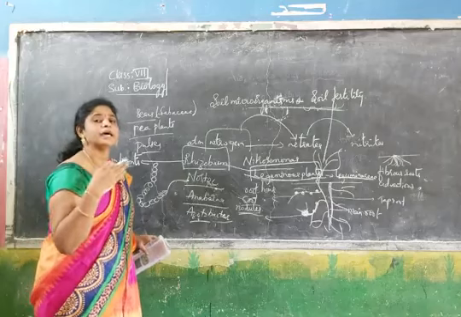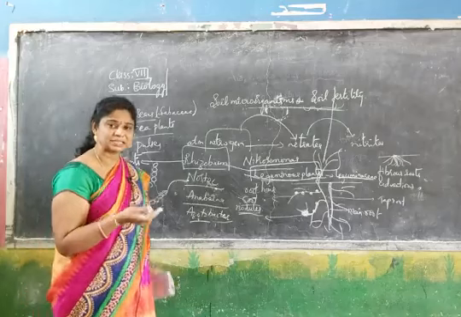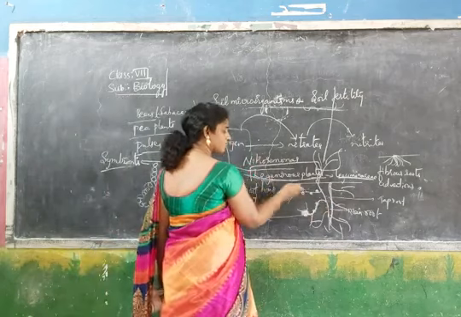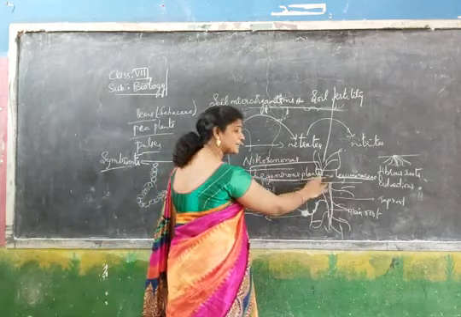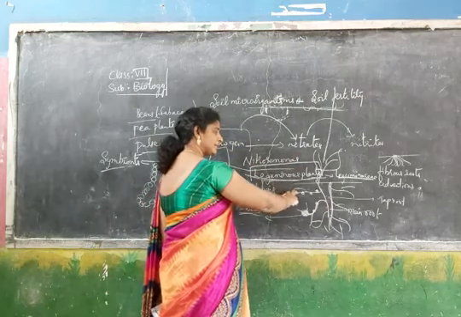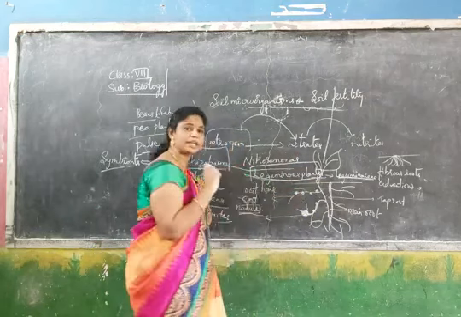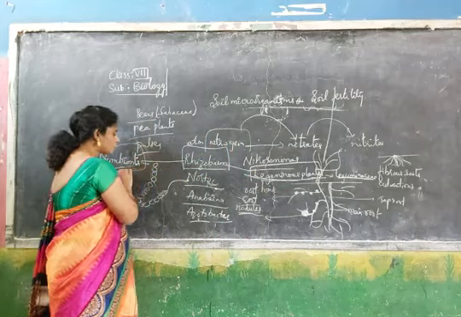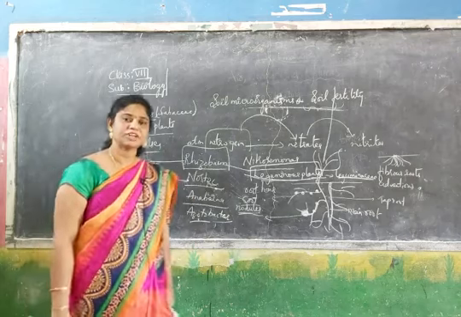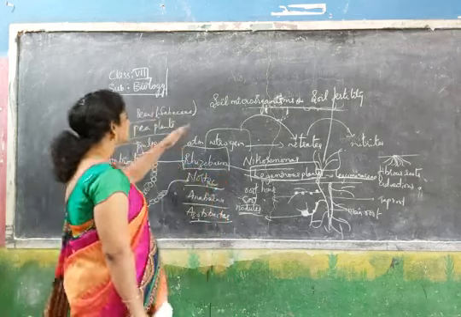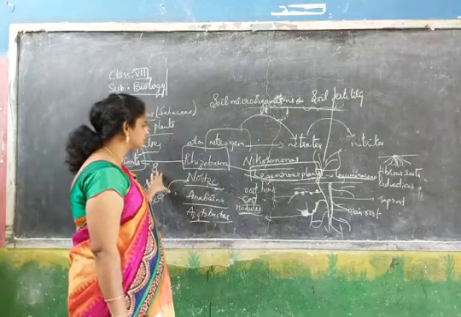Plants are autotrophs. They prepare their own food material. Parasites feed on a host. This is the host. If this is a parasite, we will think the plant gets harmed there. Here, symbionts means the Rhizobium bacteria is getting benefited as well as the plant also getting benefited. So that time we will call it a symbiotic mode of nutrition, or that organism we will call it symbionts. So this is about the soil microorganisms, soil fertility.